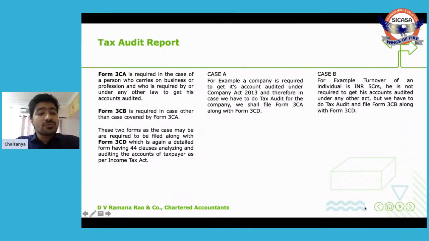These two forms, as the case may be, are required to be filed along with Form 3CD, which is again a detailed form having 44 clauses analyzing and auditing the accounts of the taxpayer as per the Income Tax Act. So ideally, in the case of A, you are required to file 3CA along with 3CD. In the case of B, you are required to file 3CB along with 3CD.